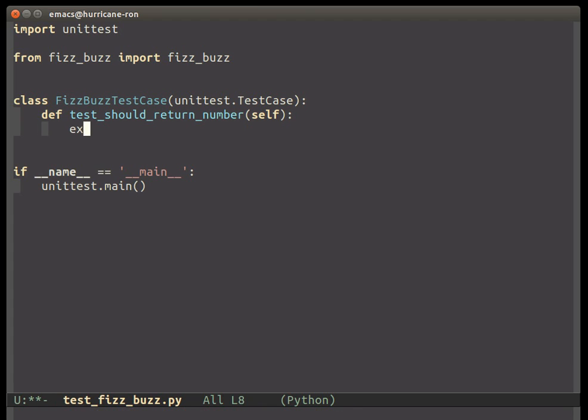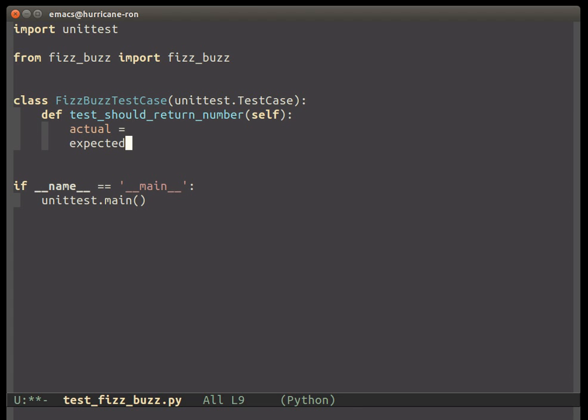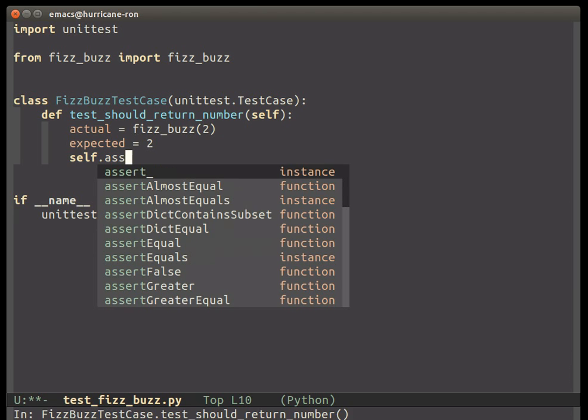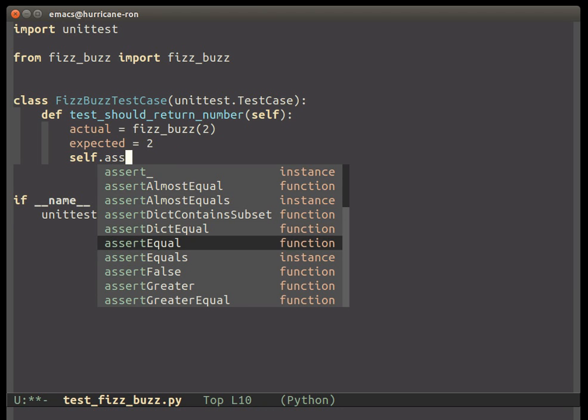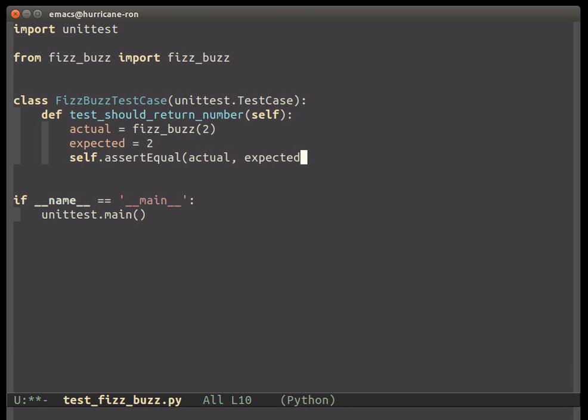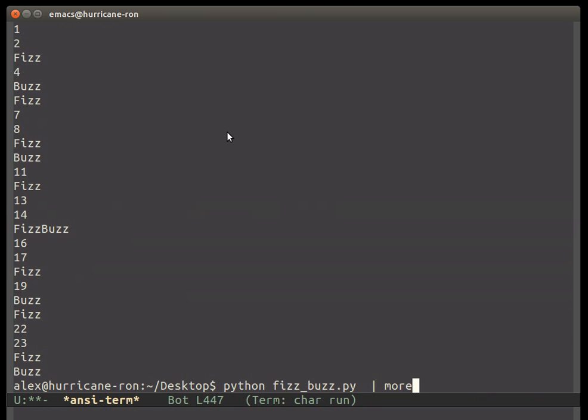So here we go. I like to do my tests like this. I like to break it down by actual and expected. The actual number, when we give the FizzBuzz, why don't we say the number 2? We expect it to be 2, right? Because that's just going to return the number. It's not divisible by 3 nor 5. And then as part of the test, we can assert equal, actual, expected. All right, so if I run that, what did I call it? python test_FizzBuzz. There we go.